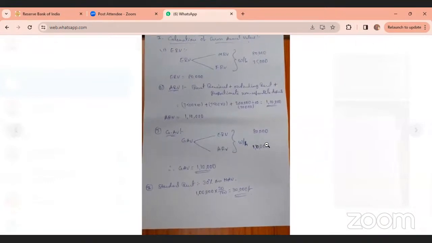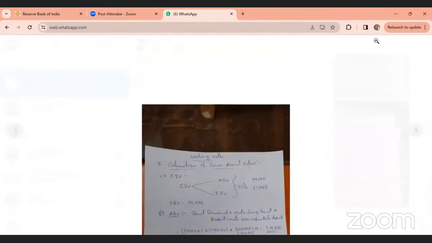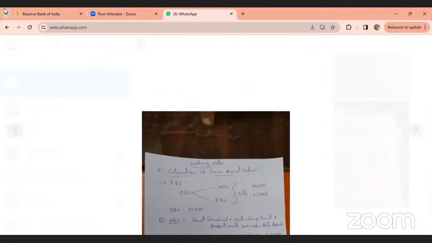No, ma'am. Calculation of gross annual value or municipal tax, interest on loan, standard deduction. No, ma'am, no doubts. Clear, ma'am, now? Yes.